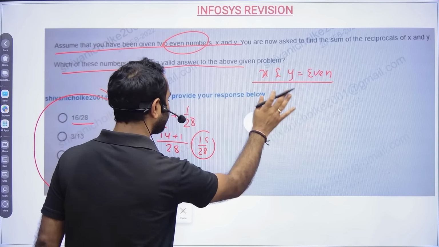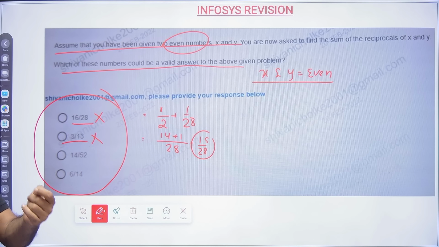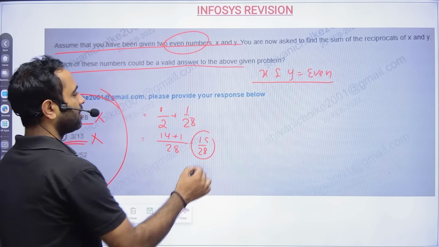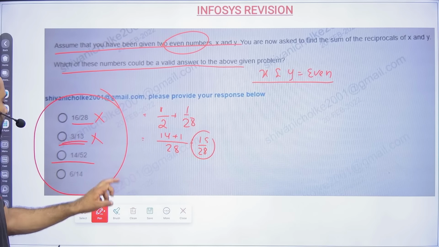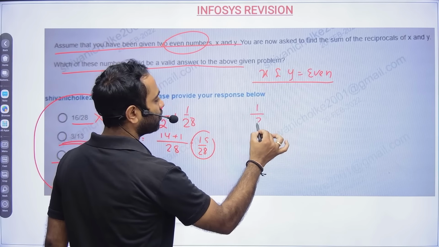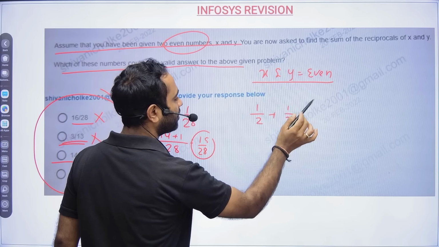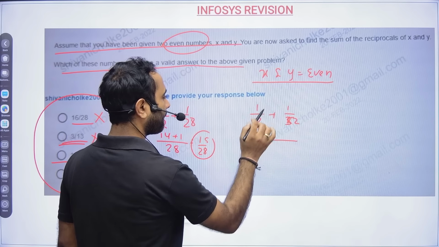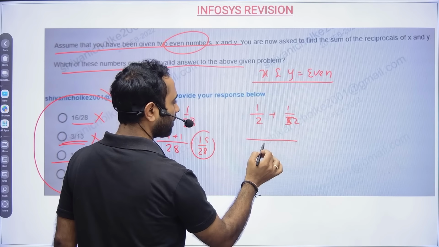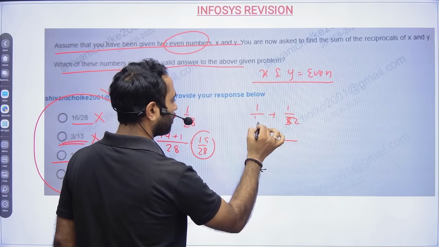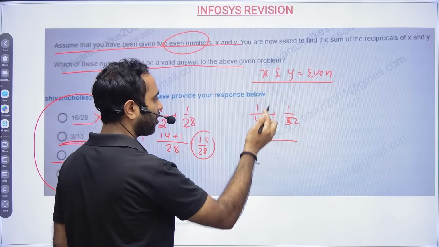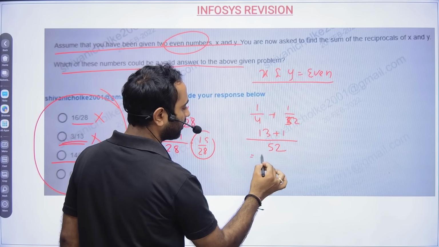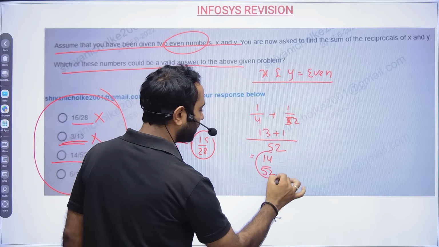3 by 13 you will never get, because for 3 by 13 you will have to take 13, an odd number. Next, 14 by 52. So what I can do, 1 by 2 I can take and 1 by 52 I can take. So what will be the LCM? The LCM will be 52. I will take 4, because I need a smaller value in the numerator. So this is 52: 4 13 times and 52 1 time. So this is 14 by 52. So yes, this is possible.